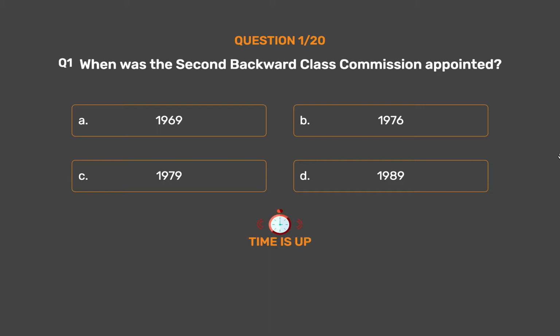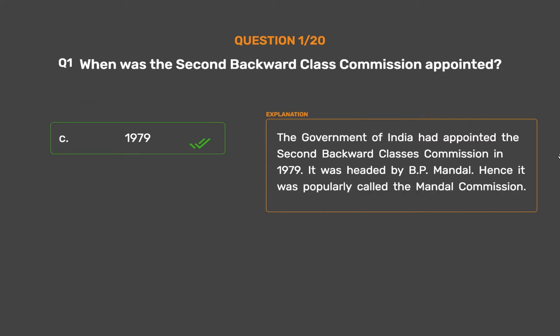The correct answer is Option C. 1979. The Government of India had appointed the Second Backward Classes Commission in 1979. It was headed by B.P. Mandal. Hence it was popularly called the Mandal Commission.